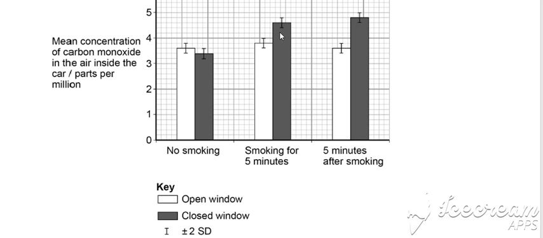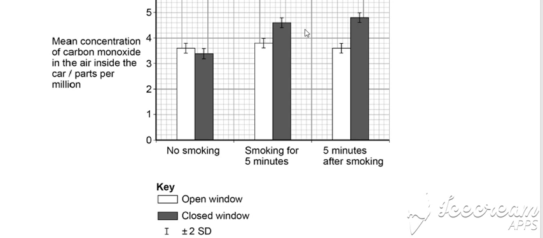Any increase in the amount of carbon monoxide could be dangerous because that's going to cause less oxygen to be carried in the hemoglobin if that is binding to the hemoglobin. And we can also see that there are higher levels after 5 minutes of smoking. So smoking for 5 minutes and 5 minutes after smoking, we can see there is still an increase in these levels, which supports the idea that a short journey can have an effect.